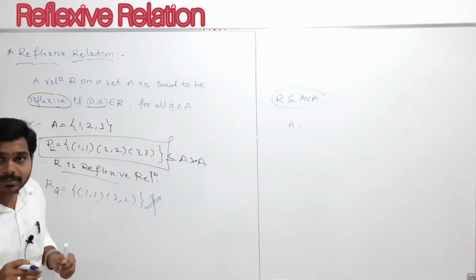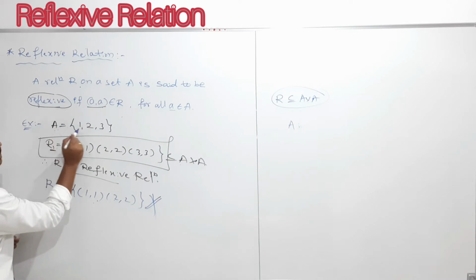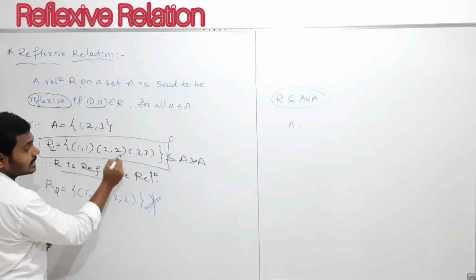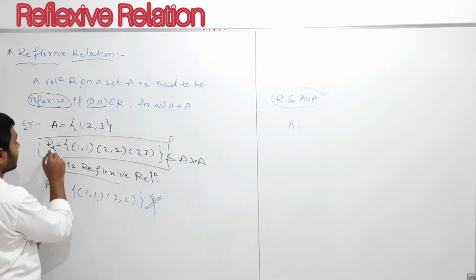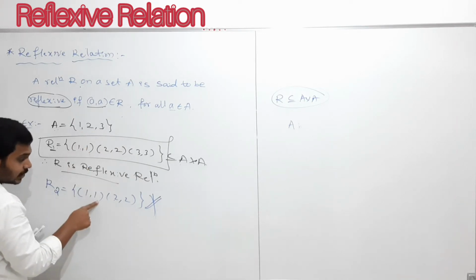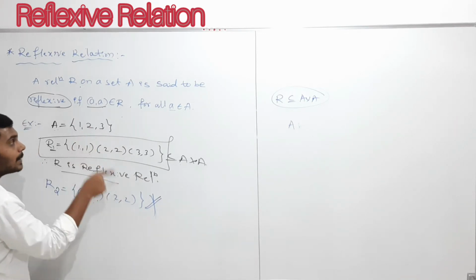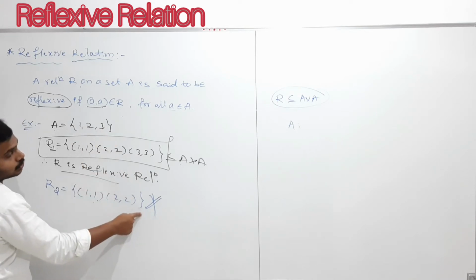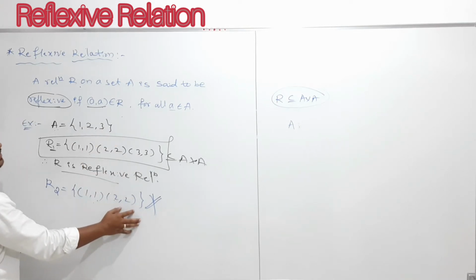Reflexive relation means what, my dear students? Every element of A must be related to itself, then only we can call relation R reflexive. Here 1 is related to 1, 2 is related to 2, but 3 is not related to 3. So therefore this is not a reflexive relation.